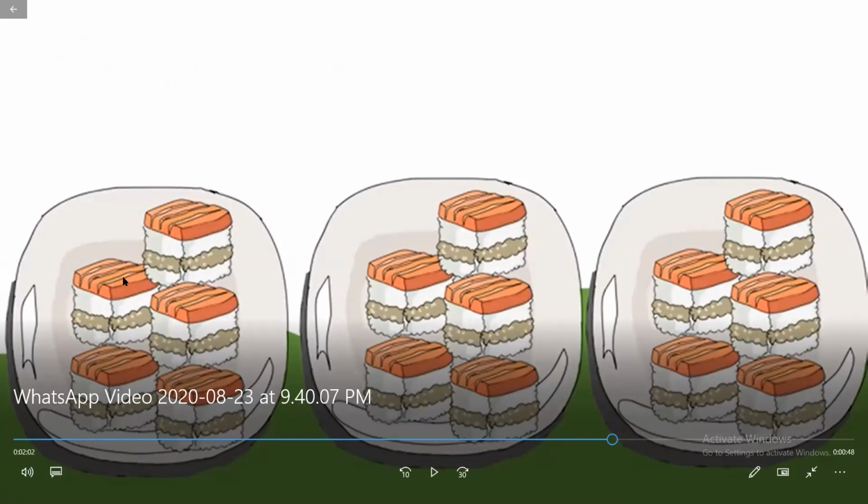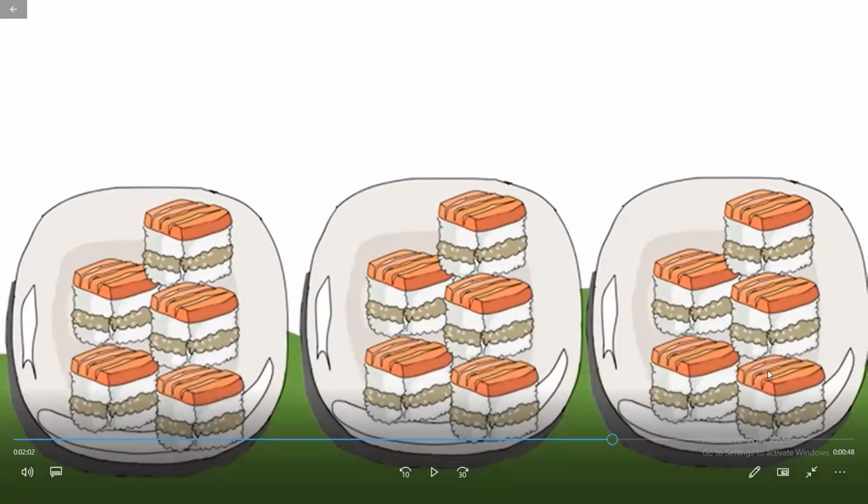So in the first pack we have 5 pastries. In the second one, 1, 2, 3, 4, 5. In the third one, 1, 2, 3, 4, 5. Again there are 5. So children, here we have 3 packs, and in each pack we have 5 pastries.